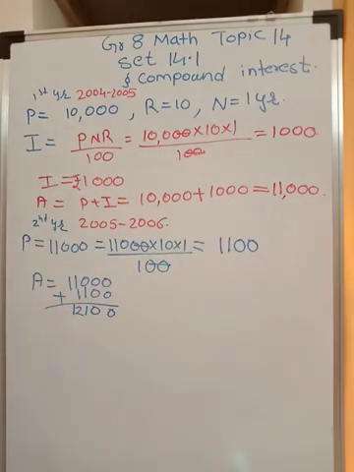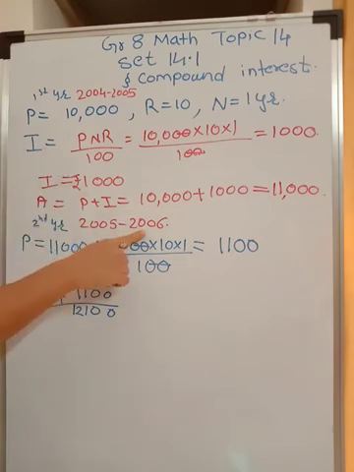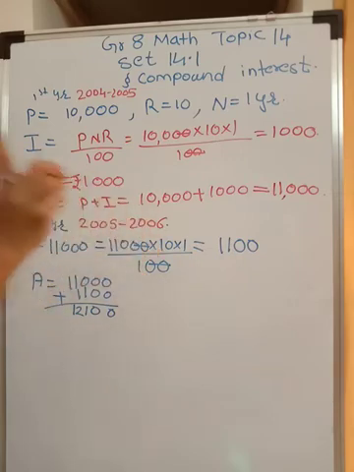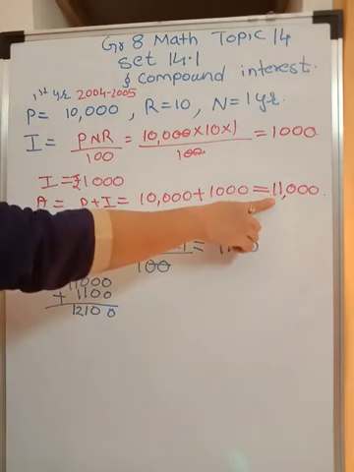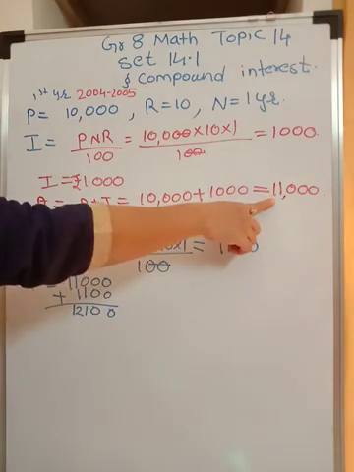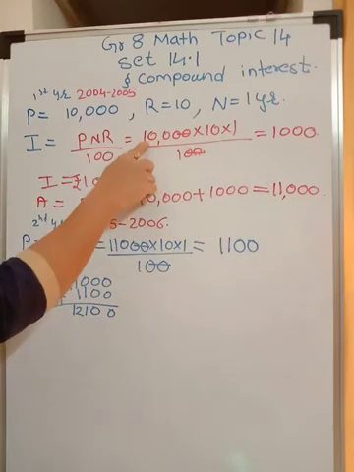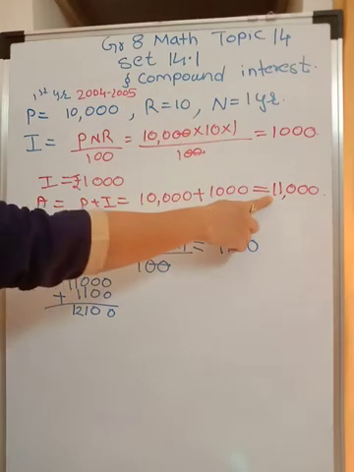But if I am not able to pay the bank, then what will happen? Then for the second year, 1st Jan of 2005 to 2006, a span of 1 year. This amount you were supposed to pay to the bank, but you have not paid, isn't it? You took 10,000 rupees from the bank, but now you are liable to pay 11,000 rupees.